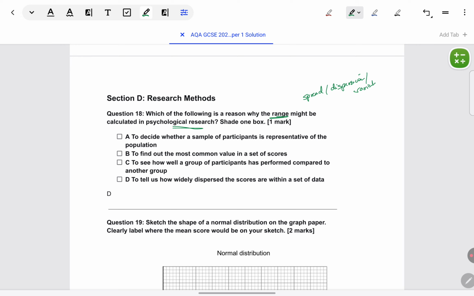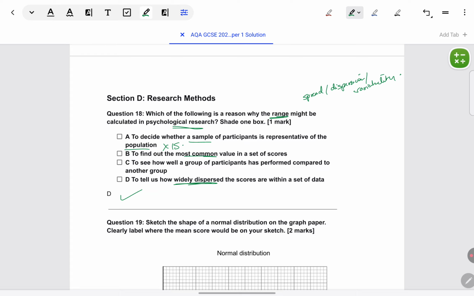So, first think of the answer without looking at response choices, then look at response choices. Where is the answer which you have thought of? It's here. But still, to be doubly sure, make sure to rule out the remaining. Would the range be used to decide whether sample is representative of population? No, that would be inferential statistics.